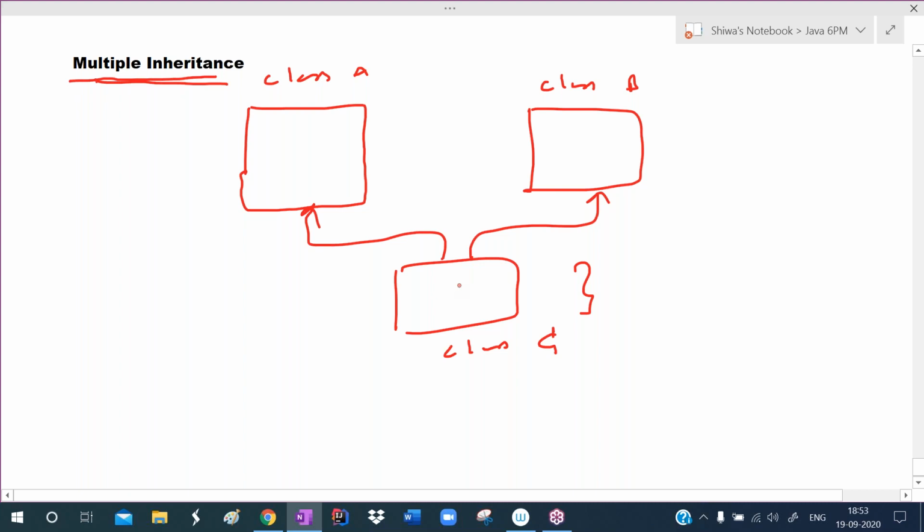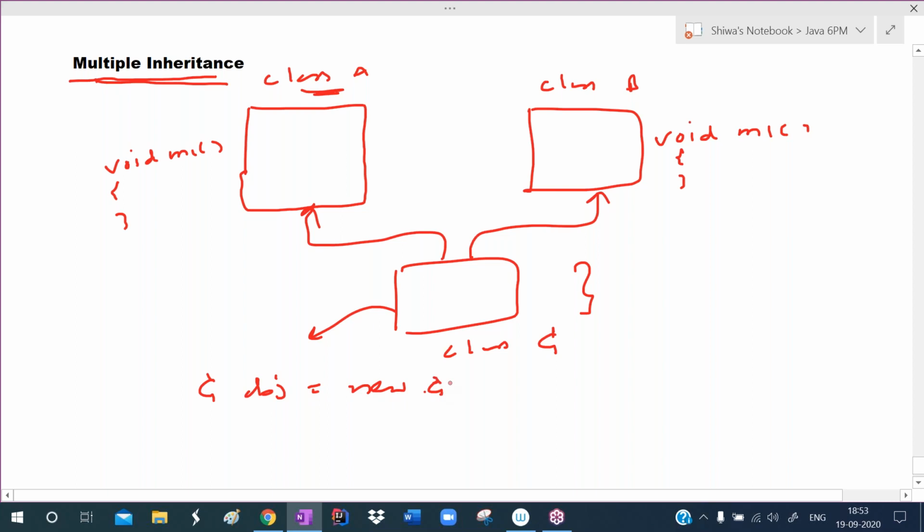In multiple inheritance, one problem is there. For example, here one method is there, void M1 method, defined in class A. In class B also the same void M1 method is defined. So in the inheritance concept, when we call this method, I'm creating the object for the C class. Later I will explain everything. Just try to understand. With the help of the object, I'm calling the M1 method. So a child class can access parent members.